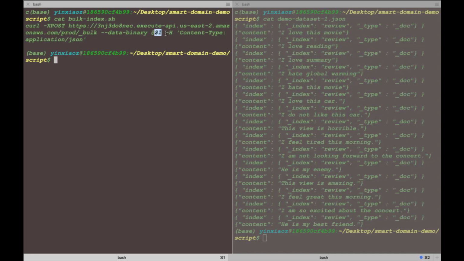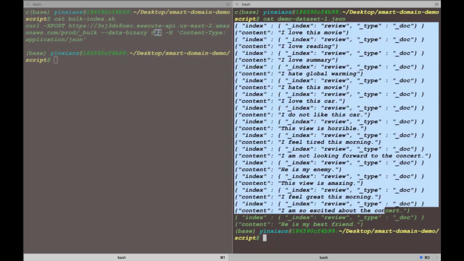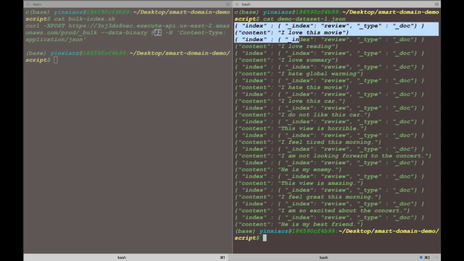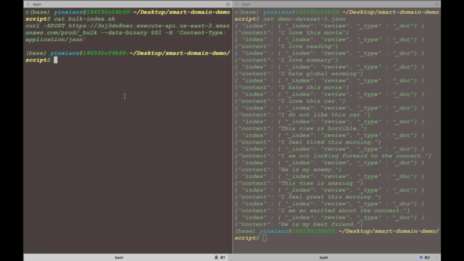On the right-hand side, this is the syntax of the bulk request documents. Every document is composed of two lines. The first line tells what index you are going to ingest into, and the second one is the actual document itself. And you can construct as many documents as you want in this file. So I'm going to run this bulk request.